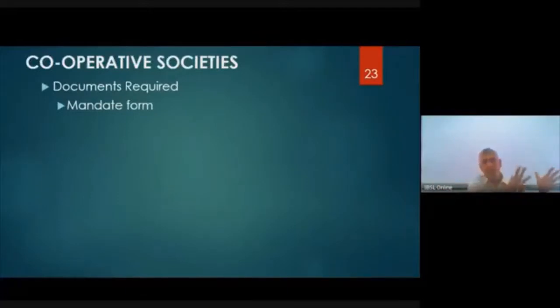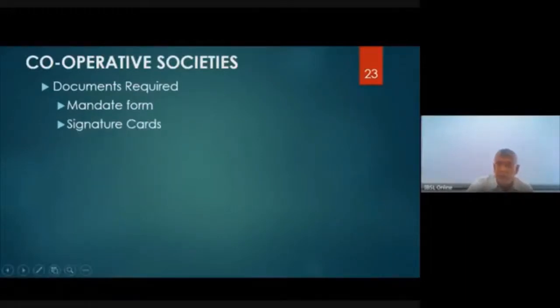Maybe they will have everything according to the alphabetical order, whatever order, right? Mandate forms. Then signature cards.